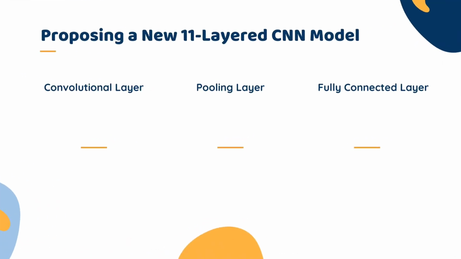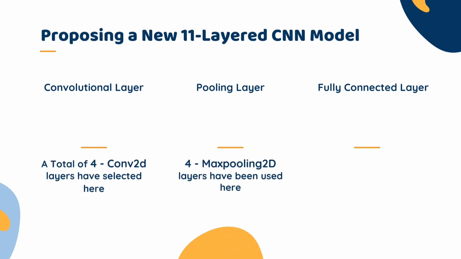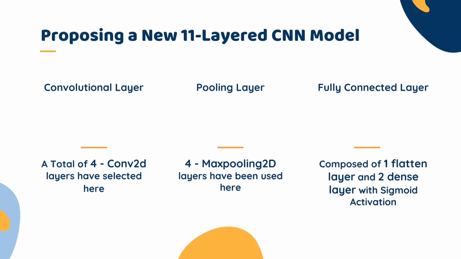While developing the model, we at first proposed a new 11-layer CNN model. Basically, there are 3 types of layers that make up a CNN model. They are, as shown here, the convolutional layer, the pooling layer, and the fully connected layer. To briefly describe the layers of our proposed model, we at first selected 4 Conv2D layers as the convolutional layer. Similarly, 4 MaxPooling2D layers have been used for the pooling layer, and finally, the fully connected layer is composed of 1 flatten layer and 2 dense layers with sigmoid activation function. And this is how we have built our 11-layer CNN model.